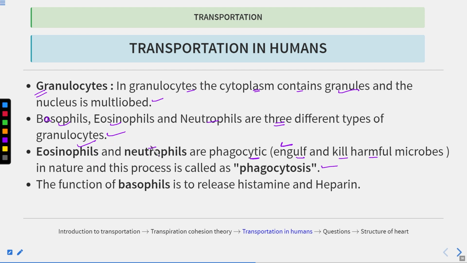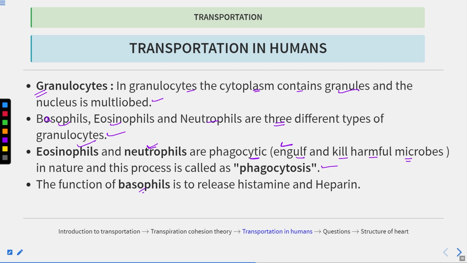So eosinophils and neutrophils, both of these have phagocytotic activity, and they provide protection from foreign pathogens. All right, what are foreign pathogens? These are microbes, and the process is known as phagocytosis. So they can engulf and kill the harmful microbes.